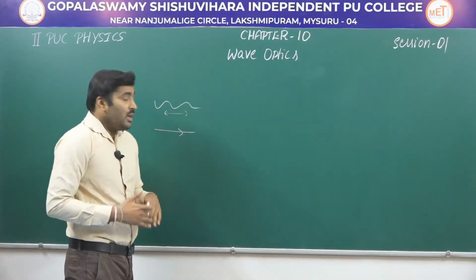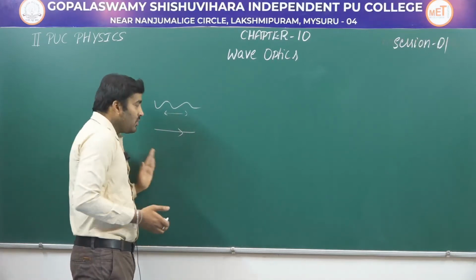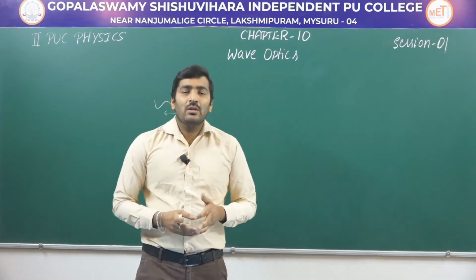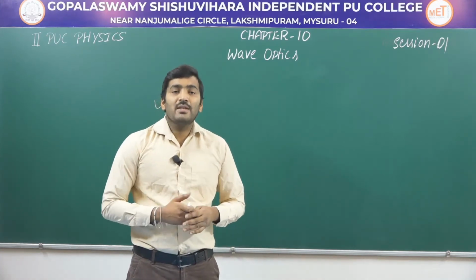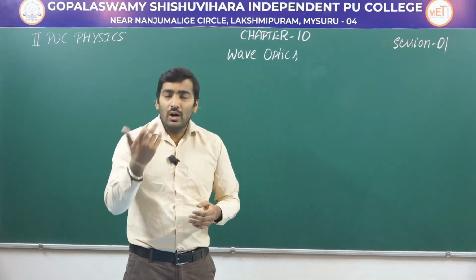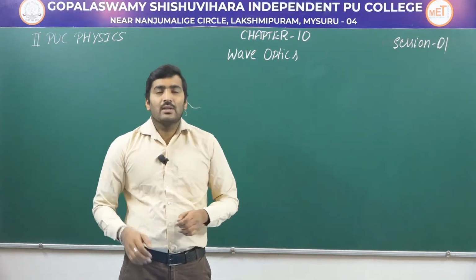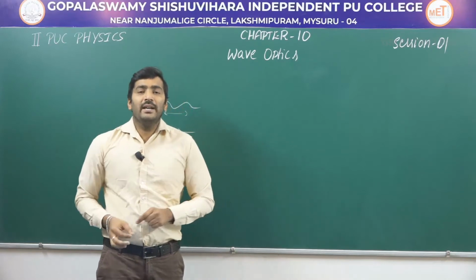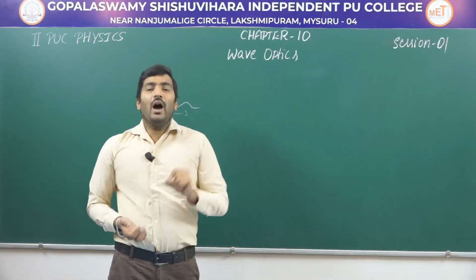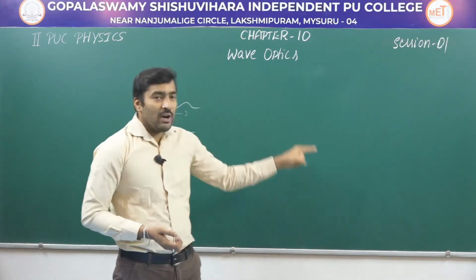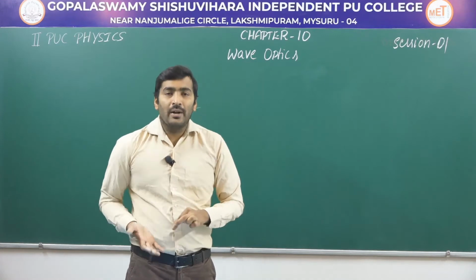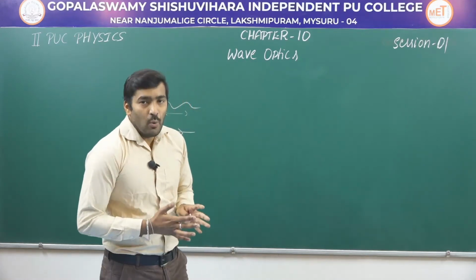So in the previous chapter, based on this assumption, we had seen some phenomena like refraction, refraction through a spherical surface, refraction through a prism, and also total internal reflection. Those phenomena are studied by considering light to have a ray nature. Now in this chapter, that is in wave optics, we consider light as a wave phenomenon.